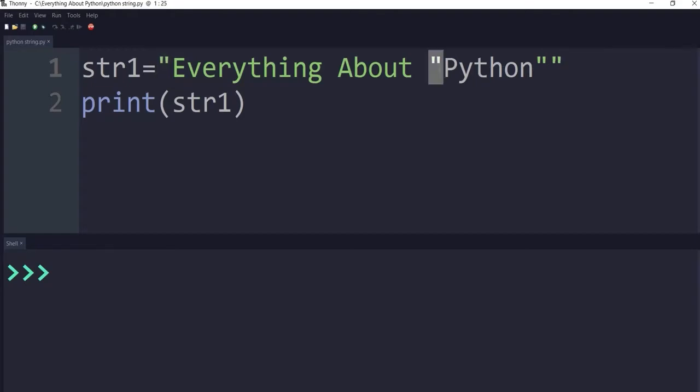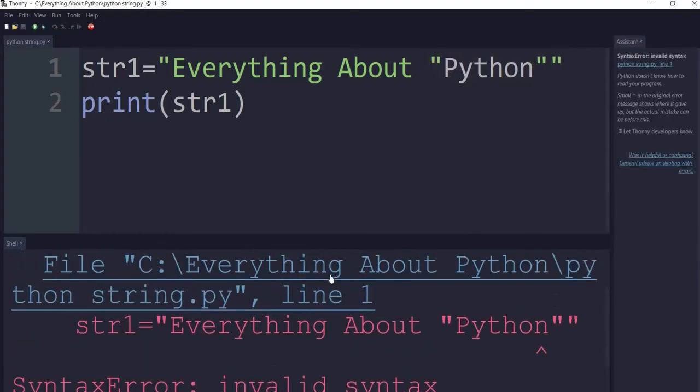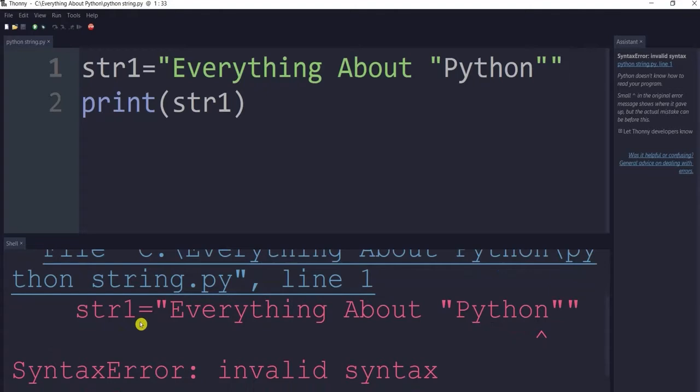to represent Python separately, then it will generate an error. If I execute this code, see, it will generate an error that file string python string.py line number 1 str1 everything about Python. So it will show error here. It is showing that it is invalid syntax, because the interpreter or Python does not understand what is the meaning of this double quotes, because we are starting the string here and it is ending at this point. Now again we are using two double quotes here, so it will generate an error.